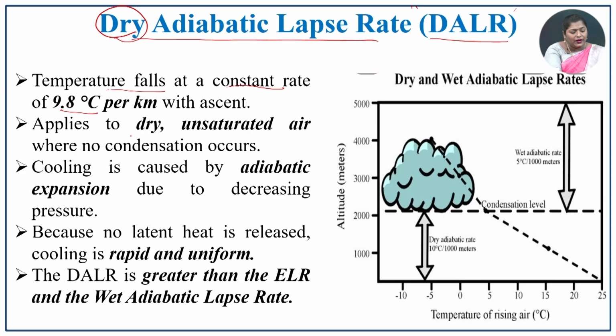It applies to dry unsaturated air where no condensation occurs. Without water content, how will condensation and cloud formation happen in this region? So, in the dry adiabatic lapse rate, no condensation occurs.